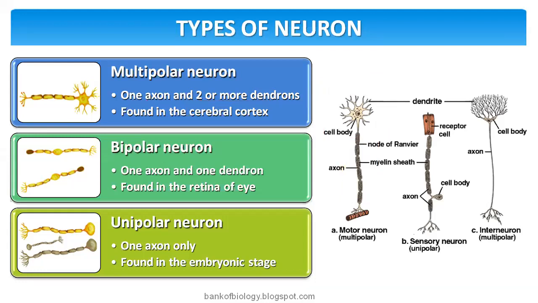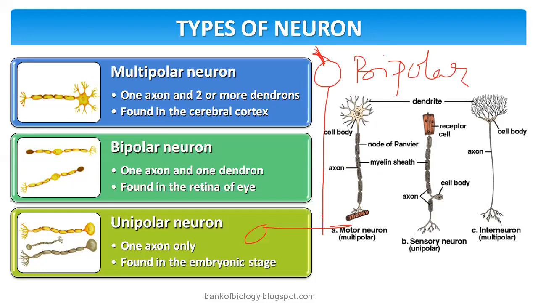The bipolar neuron contains one axon and one dendron, a simple structure. You'll find this kind of neuron in the retina of the eye. There are so many with one axon and one dendron. They are called bipolar neurons.